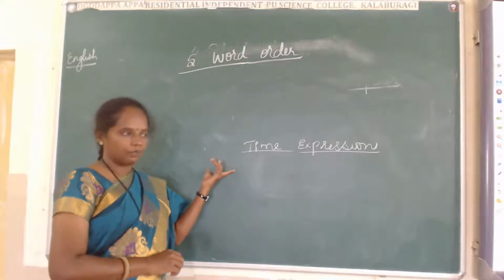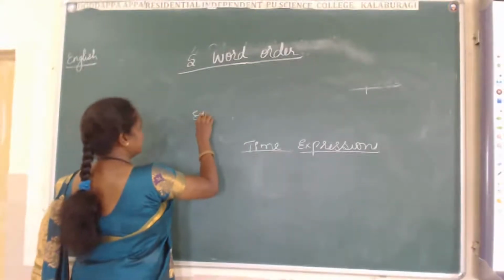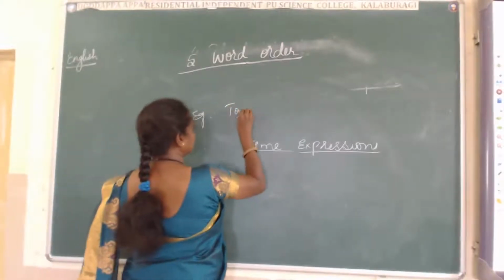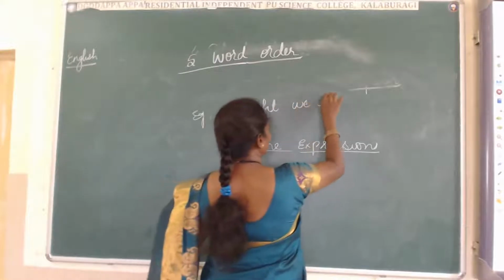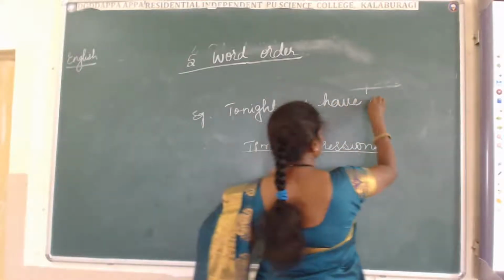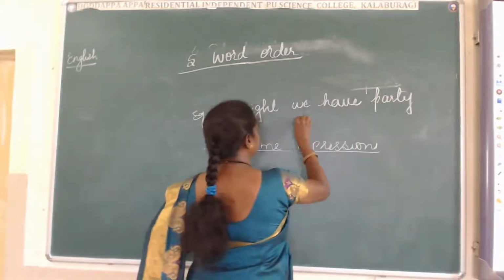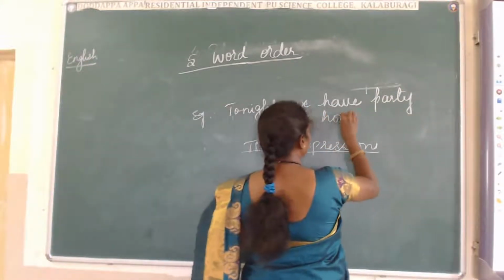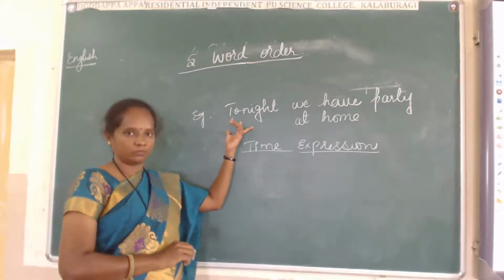Tonight we have a party. Tonight, example I will tell you. Tonight we have party at home. This is wrong.